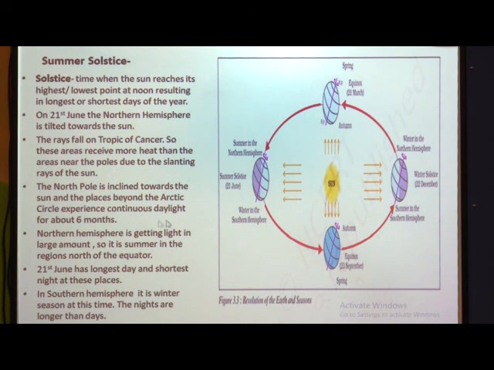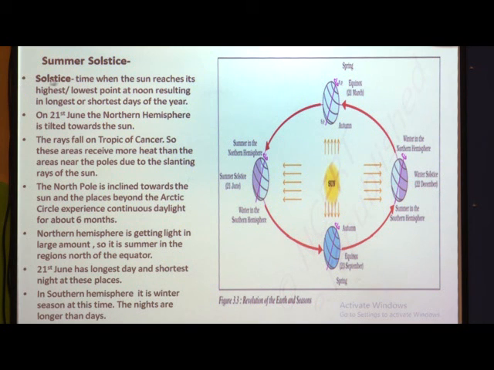Now, children, we will see what is summer solstice. Very important topic. What do you mean by solstice? First, I would like to tell you what solstice means. Solstice is the time when the sun reaches its highest point, meaning too much heat, or its lowest point, meaning too much cold, at noon, resulting in the longest or shortest day of the year.